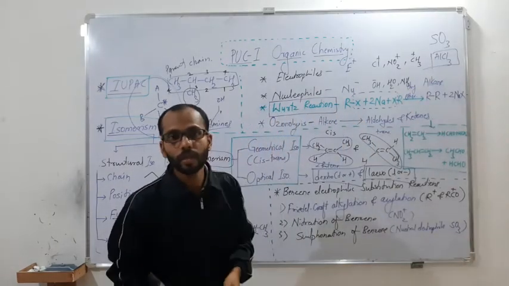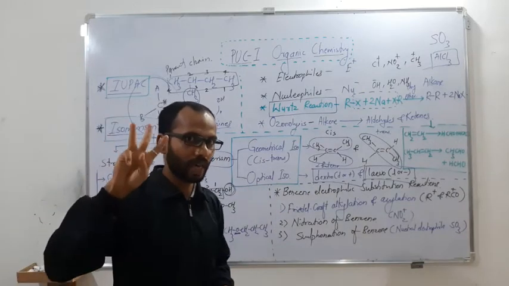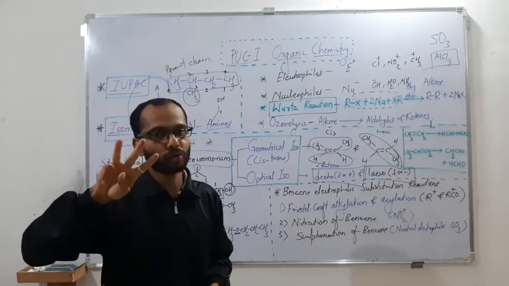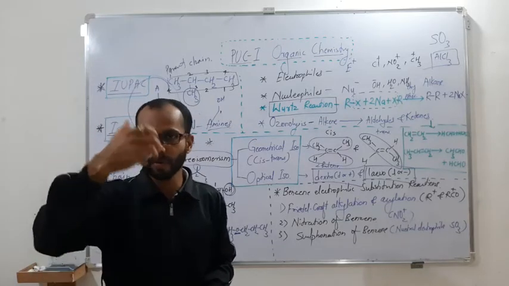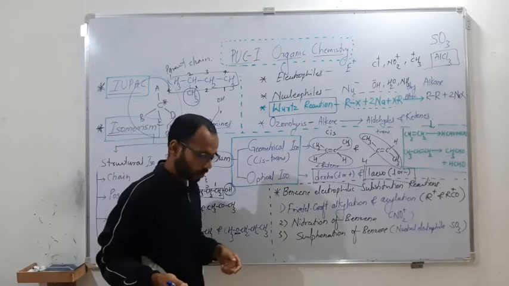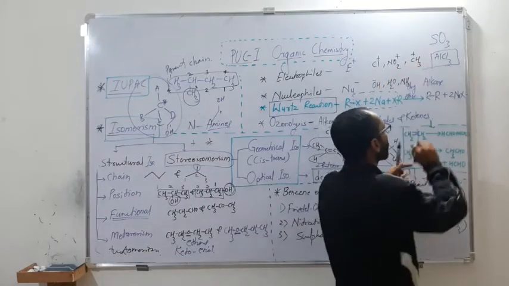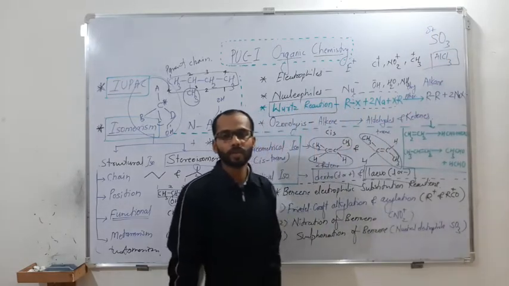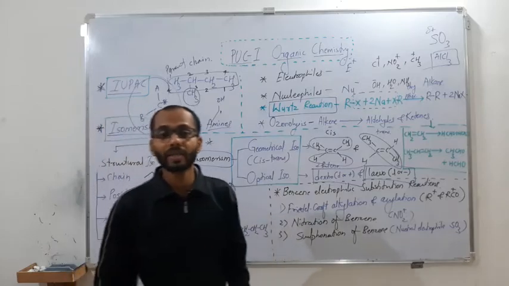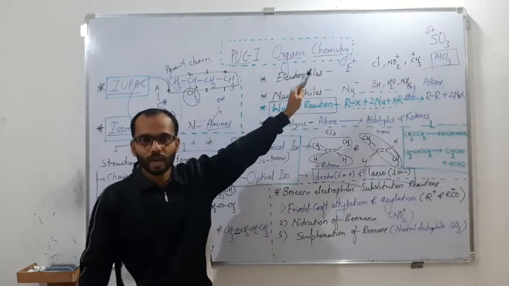In this case, the sulfur is connected to 3 more electronegative oxygen atoms. As these are electronegative oxygen atoms, they are going to pull the electron density from the sulfur. As they pull the density from the sulfur, sulfur is going to have a delta plus charge. Delta plus stands for a partial deficiency. So as it is deficient, it is also an electrophile.